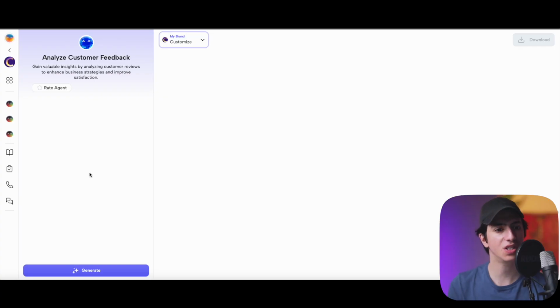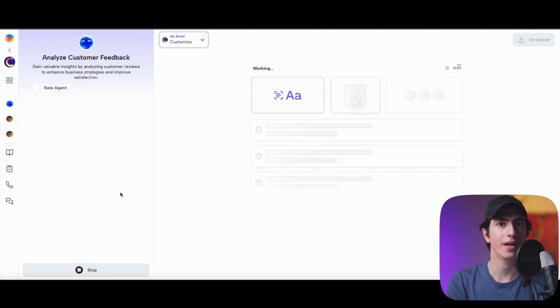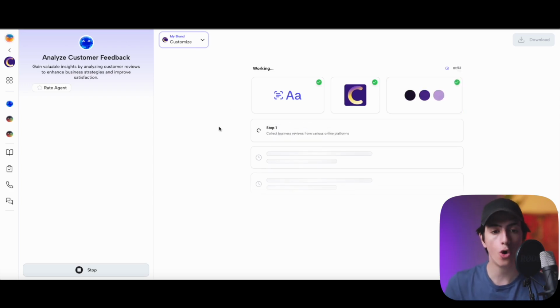So we've just entered this AI agent, and you can see that in the left part of the screen, we actually don't have anything to input. And in the right side of the screen, this AI agent hasn't created anything. Now, for this AI agent to work, I simply need to click on generate. Why? Because we've already inputted our brand right here. And these AI agents know our brand because these AI agents, and the previous agents that we've interacted with, exchange information with each other.